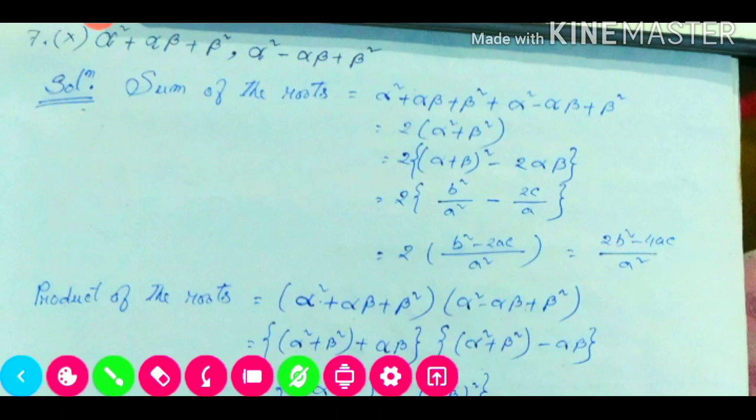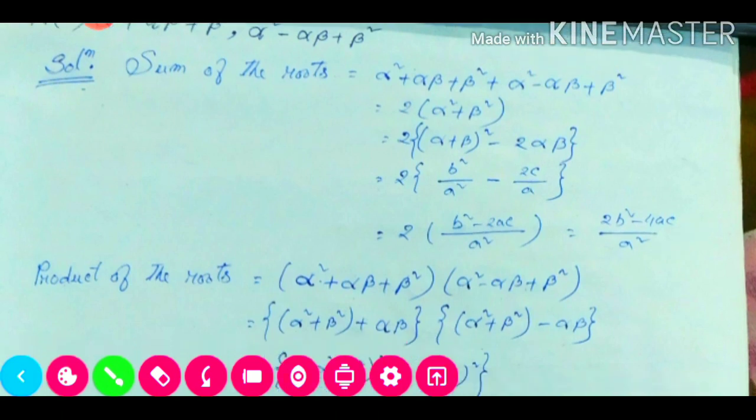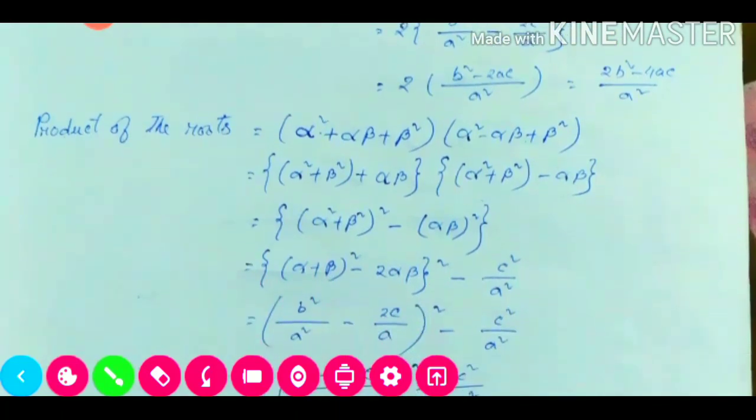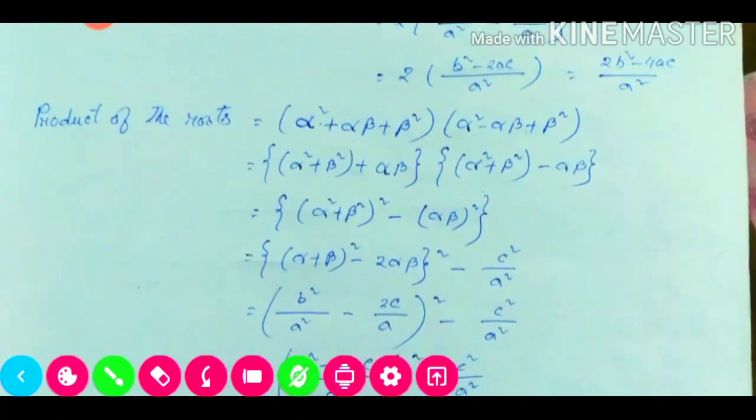Now we need to find out the product of the roots. So the product is first root into second root. Now we need to arrange this one so that we are able to break the formula. So alpha square plus beta square together we are writing, then plus alpha beta separately we are writing. Similarly here also, alpha square plus beta square minus alpha beta we are writing, because while writing this one, we are able to break the formula.